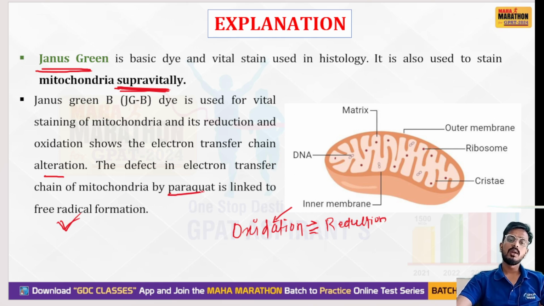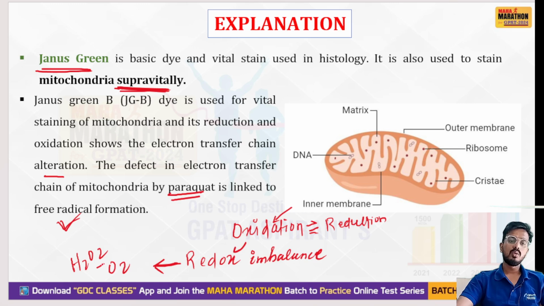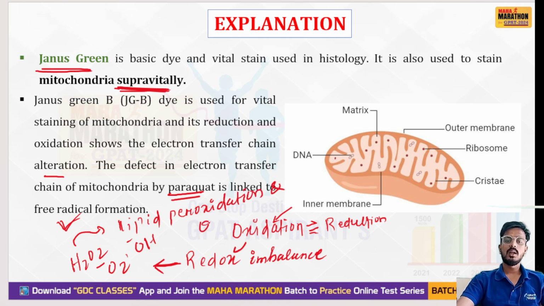Any damage, like paraquat, or any agent that causes redox imbalance, is associated with generation of free radicals like H2O2, O2 minus, OH, and peroxynitrite, which can induce lipid peroxidation and oxidative stress. Okay, this is due to damage of mitochondria.